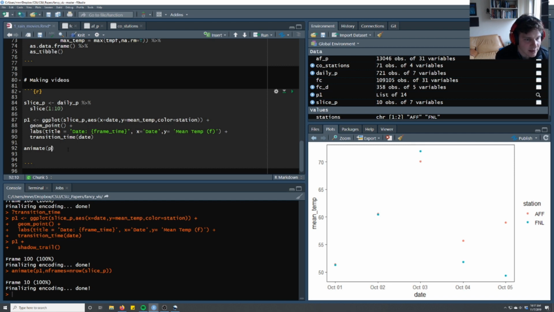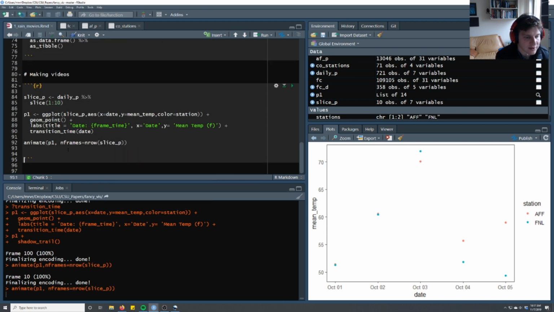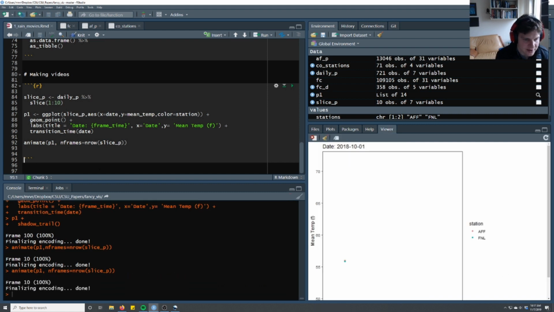So let's say animate P1, and we'll say n frames, so the number of frames equals the number of rows in our data. That's going to be slice P for now. If we do that, it's just going to generate 10. You can see it's a lot faster because it's not generating 100. Now it's just ripping through this visualization really quickly. That's probably about the right speed when we want to generate hundreds of these.